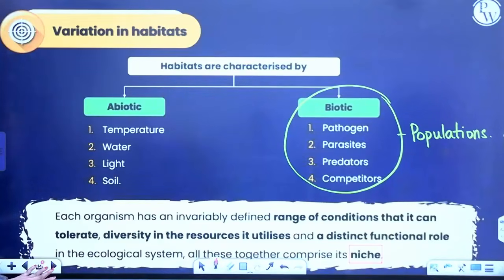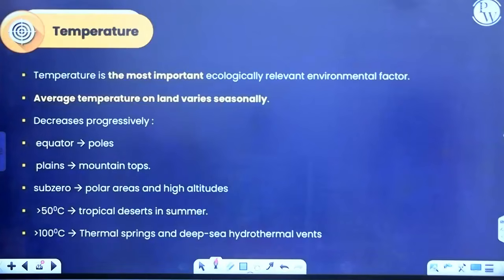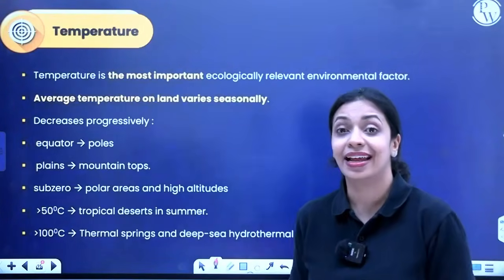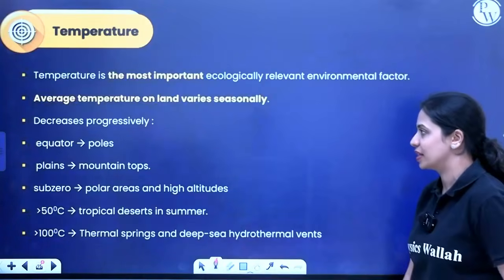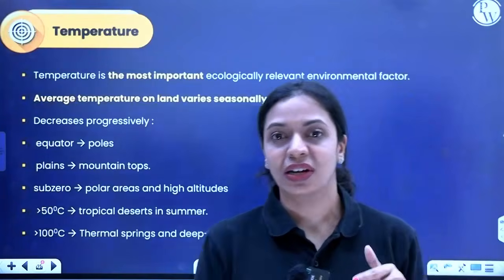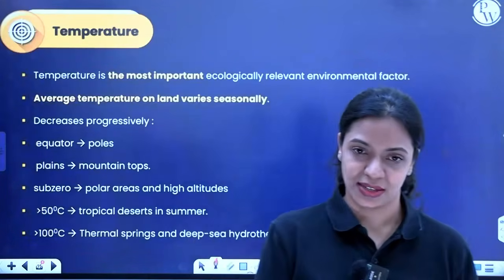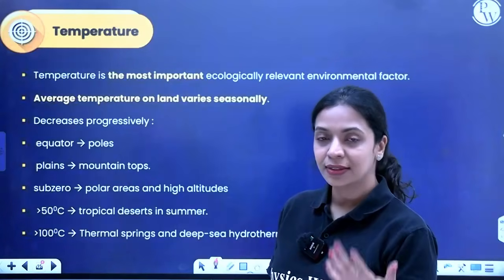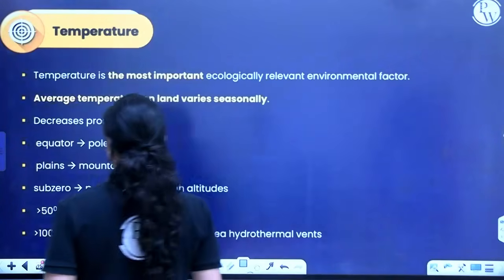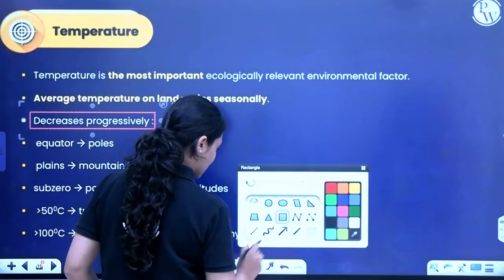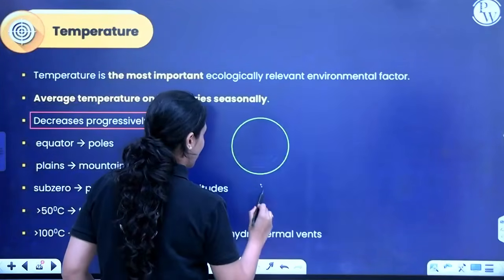Now we have to discuss the different abiotic components. Let's start with temperature. Temperature is by far the most important ecologically relevant environmental factor. That is what NCERT itself says. You know, the average temperature on land will vary from season to season. You can see on Earth there is a progressive decrease in temperature as you move from the equator to the poles.